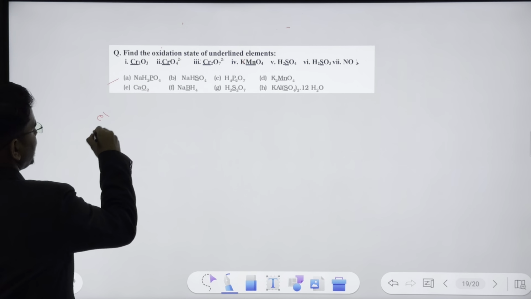And the last one, H. So we know potassium will have plus 1. We know aluminum will have plus 3. Now guys, this SO4 twice can be written as 2 times the bracket of SO4. We don't know S, so let's assume it to be x. We know oxygen into 4, so minus 2 into 4 will be minus 8.